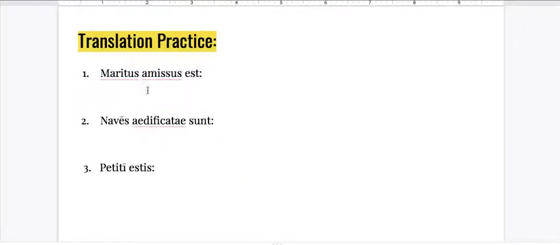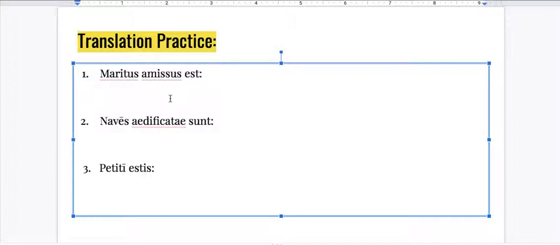Let's try a little translation practice now. So you do it. Facitis. Take a second to do these, and then I'll type in the answers for you, all right? Pause the video if you need more time. The husband was lost, right? Perfect tense. Amisus agrees with its subject, maritus, in gender and number. So maritus amisus est. So we want to think of this as one big verb form, right?